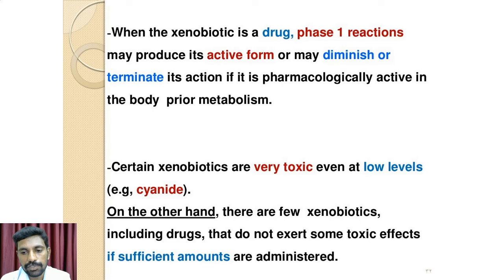It comes under the category of xenobiotics, because a very low amount of cyanide is very poisonous, right? So you all know that. Cyanide is a very dangerous one, which results in death. Nonetheless, there are some xenobiotics like drug molecules which are administered in sufficient amounts so that the body does not exert toxic effects.